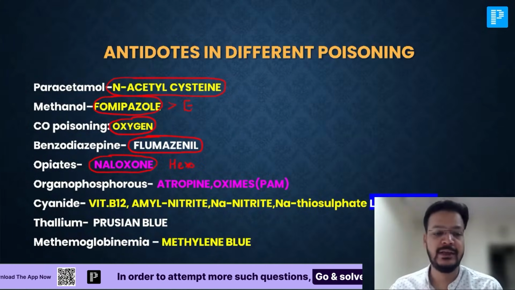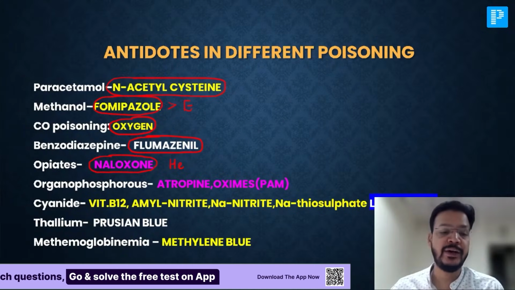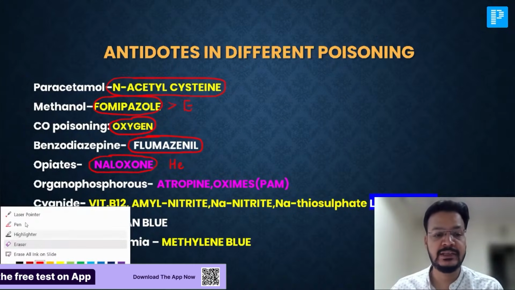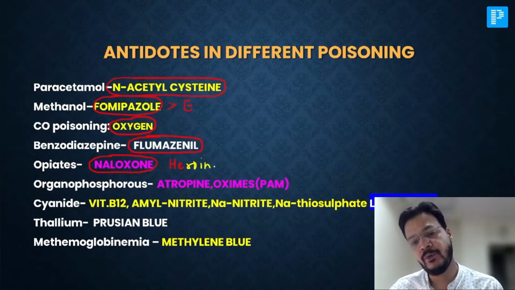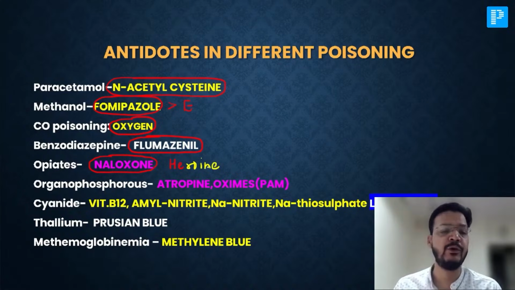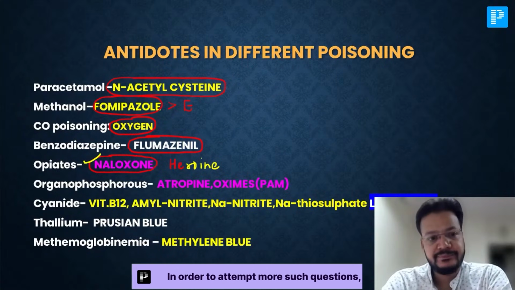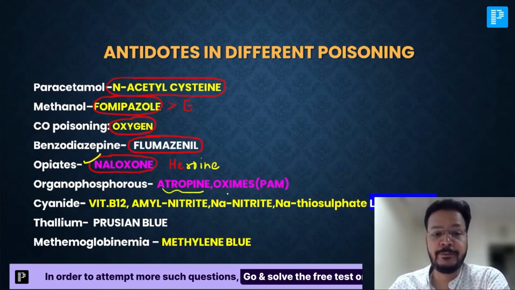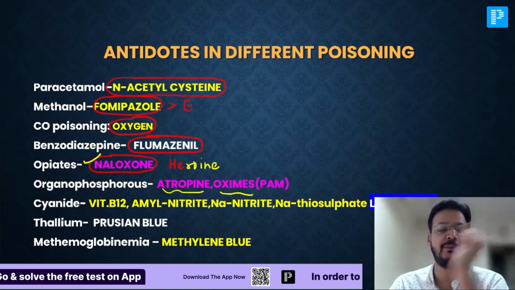Opium or any opium product, sometimes you can get a question like, what is the antidote of heroin? Because heroin is an opium product. So for opium, morphine, codeine, heroin, brown sugar, the antidote is naloxone. Organophosphate, it is atropine and oxime, like pralidoxime. Datura, I already told you, physostigmine.